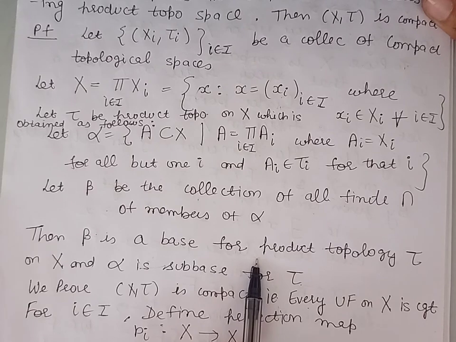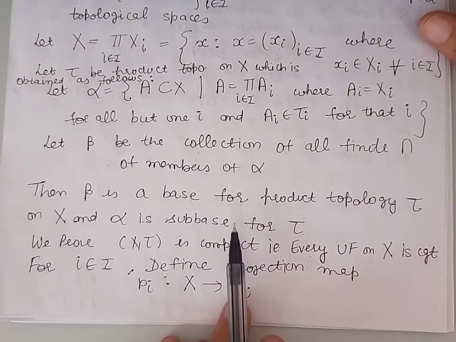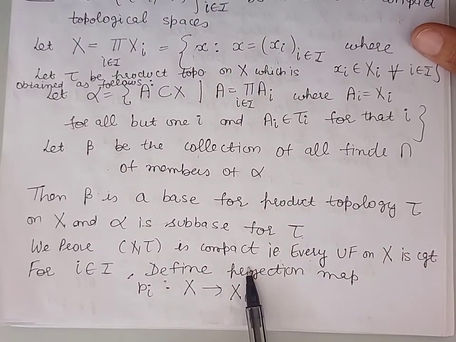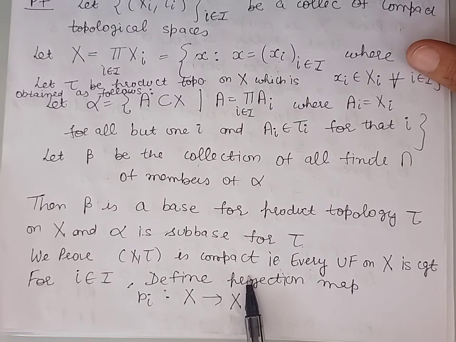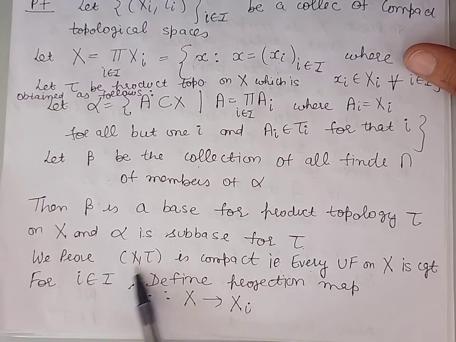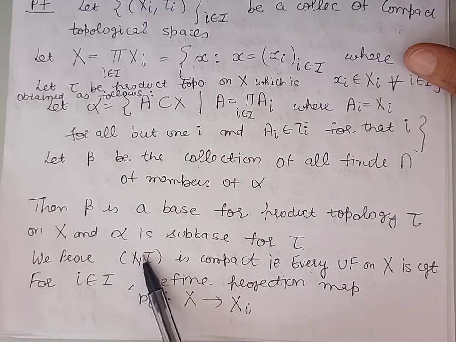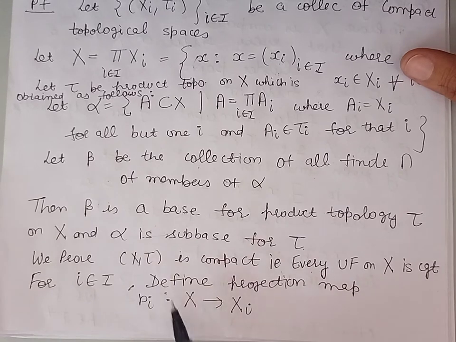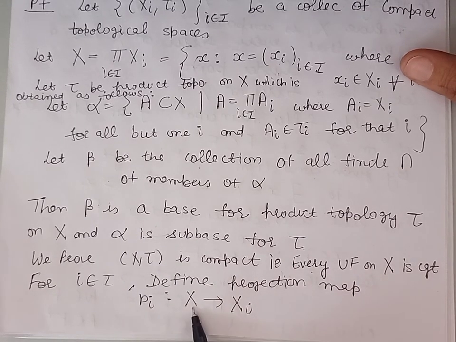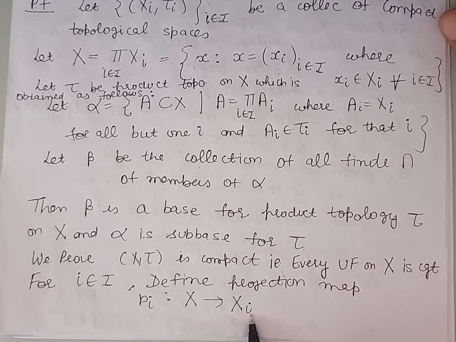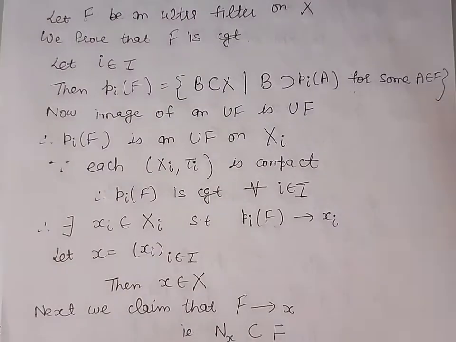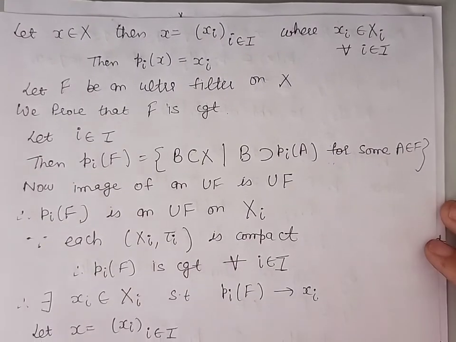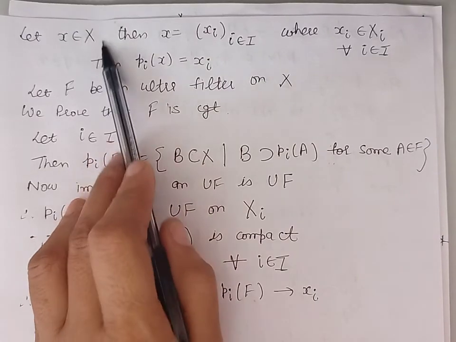Now, we are to prove that the topological space (X, τ) is compact. In order to prove it is compact, we prove that every ultrafilter on X is convergent. So let us define the projection map, ith projection Pi from the product space into the ith coordinate space Xi, by taking an element x belonging to the set X, because X is the product of Xi's.